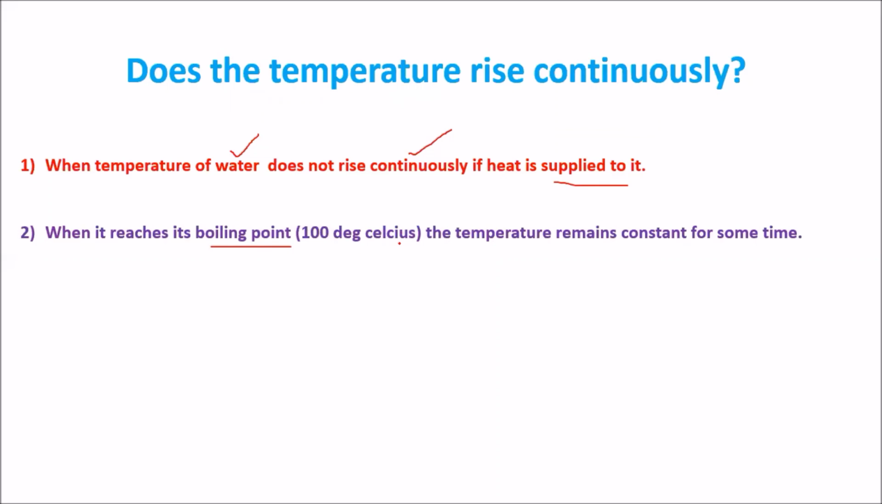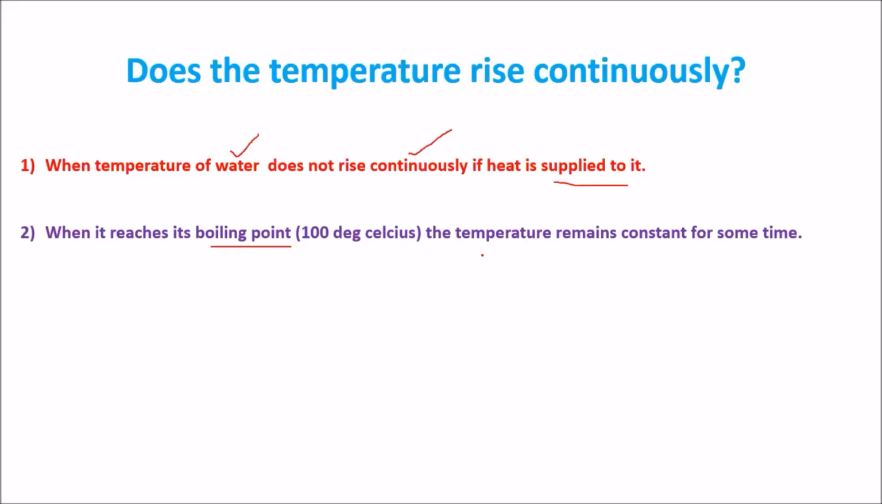For example, we have so many liquids. Let's take some of them. Water has 100 degrees Celsius and seawater has 100.7 degrees Celsius. We know petrol has a boiling point of 95 degrees Celsius, and tar has a boiling point of 300 degrees Celsius. See, for every liquid there will be a different boiling point.